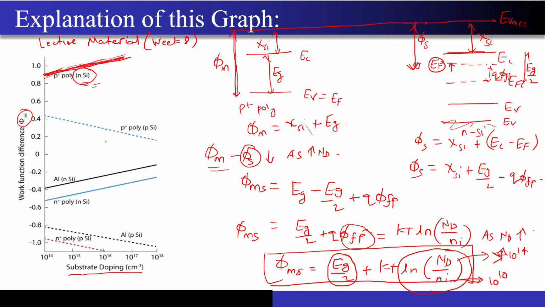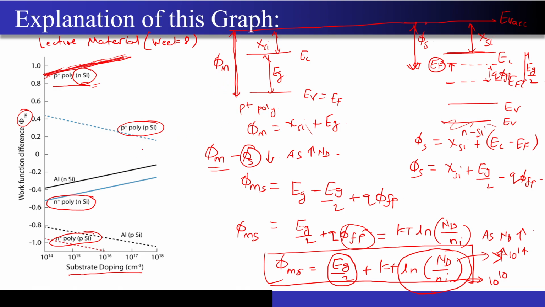Correct? I hope it is very much clear to you. So I have just taken this particular case, that is P plus poly and n-type silicon. The rest of the cases, you can take as homework and follow a similar process. The only thing was the explanation for this diagram, whether it will have positive slope or negative slope, positive values or negative values, was not explained very clearly in the book or maybe in the lecture.